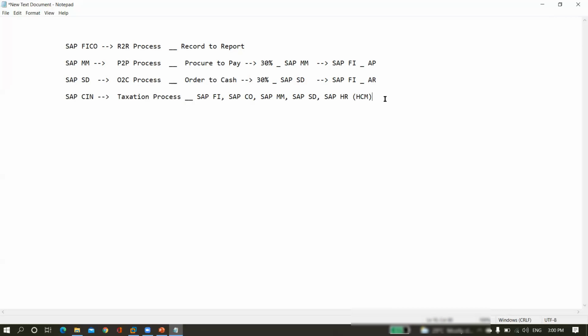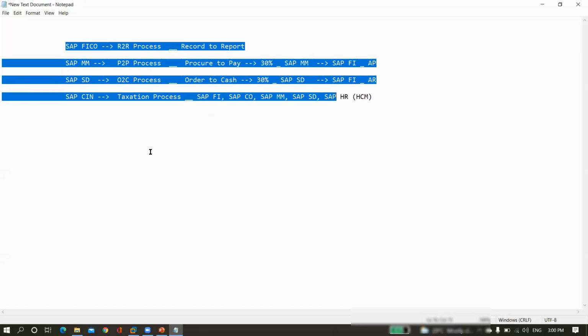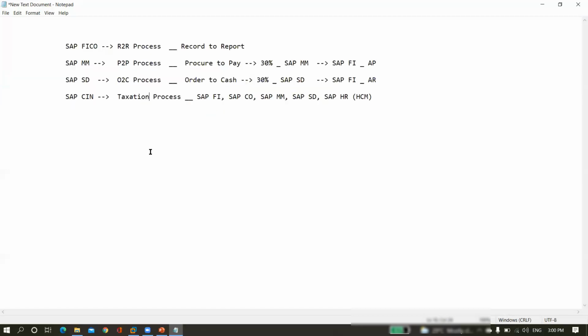For the entry point, if you want to get a job in SAP FI CO, we have to know these entire cycles. First one is R2R, we must know. Continuing, P2P we must know, OTC we must know, and the taxation process we must know. That's the logic. Right. These four processes should be known to you: R2R, P2P, OTC and the taxation process. Right. Then the continuation.